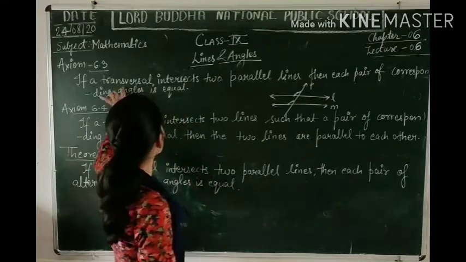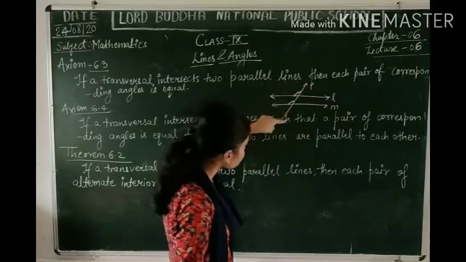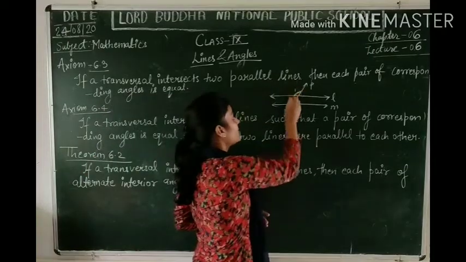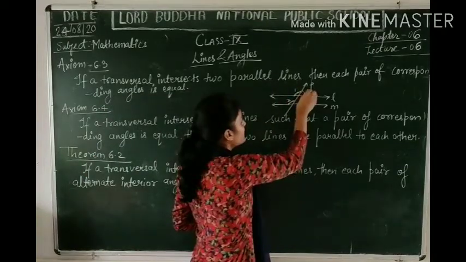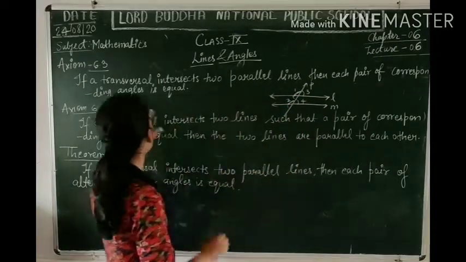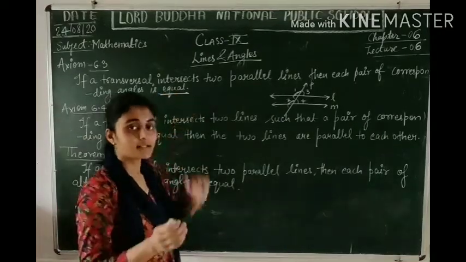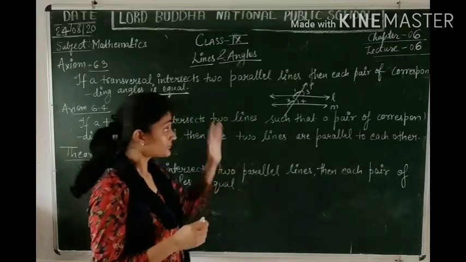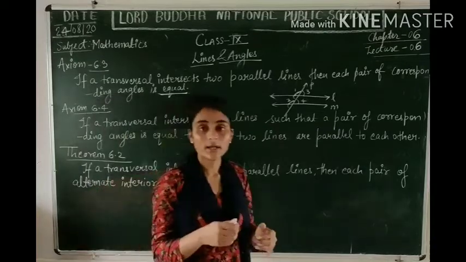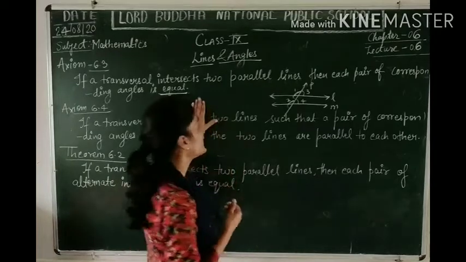If you remember. So if a transversal intersects two parallel lines, so we have drawn two parallel lines, there is a transversal, then each pair of corresponding angles, where are the corresponding angles? Angle 1 corresponds to angle 2, 3 corresponds to 4, similarly 5, 6 and 7, 8, right? So the corresponding angles are equal. I have told you earlier also that they are equal, and it is also an axiom. ये एक axiom भी है और ये एक fact है. ये एक axiom की तरह इसको आप use करोगे जब भी आप कहोगे कि these are corresponding pairs and they are equal. That means you are using this axiom.